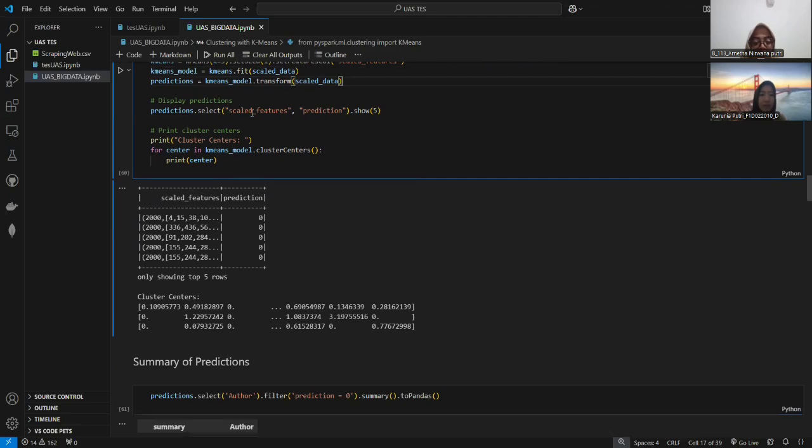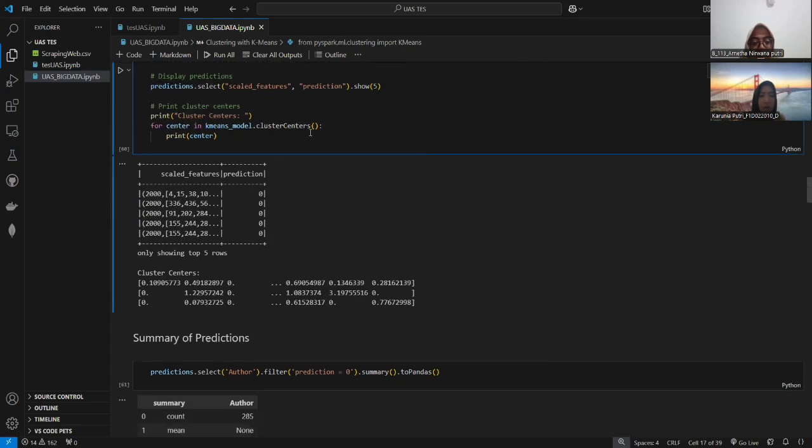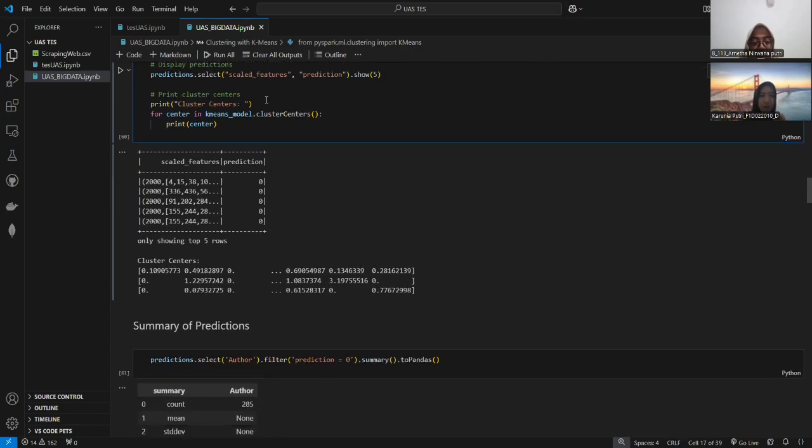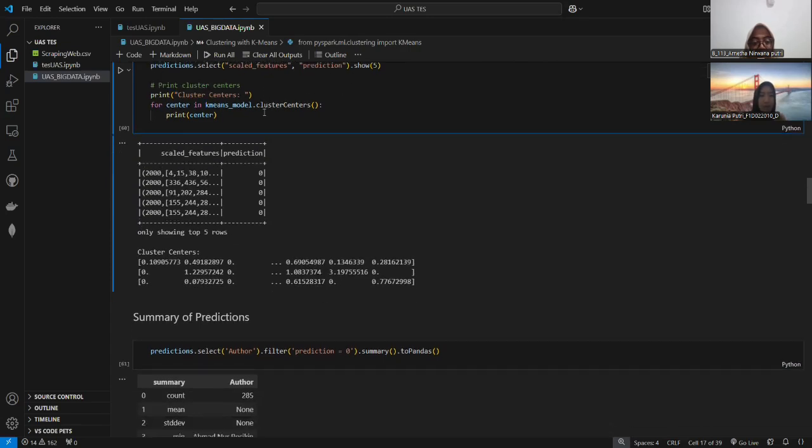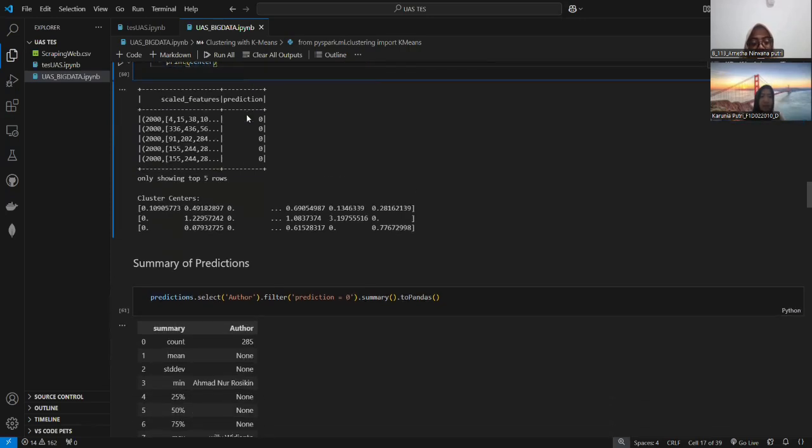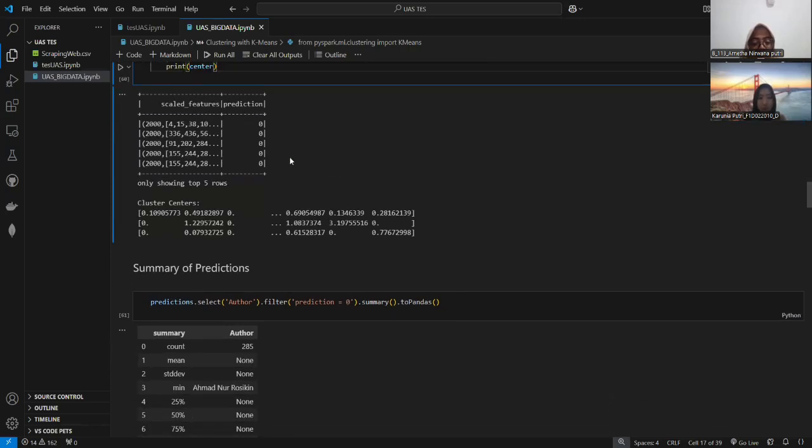Then we display the scaled features and the cluster predictions. After that, we print the cluster centers.